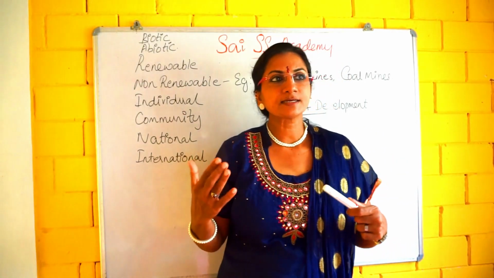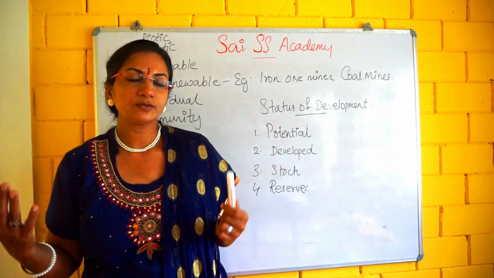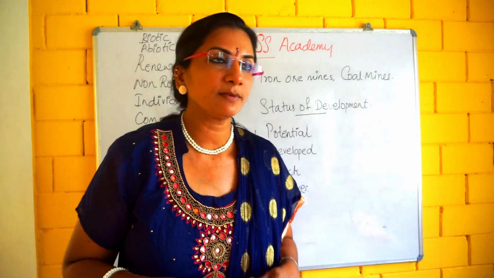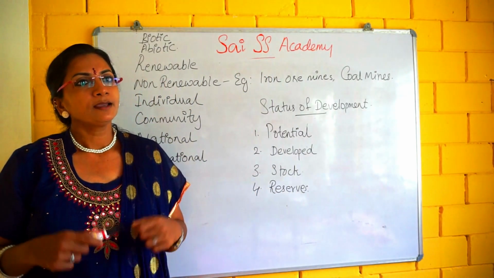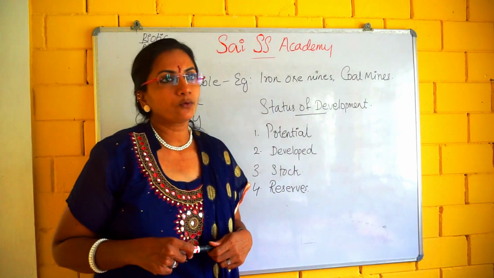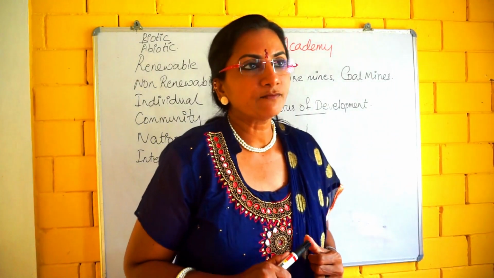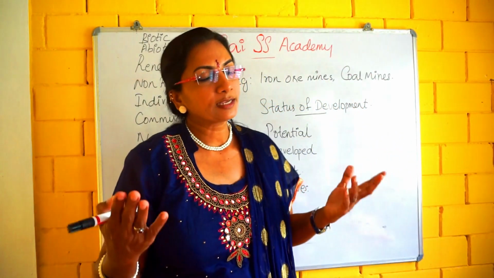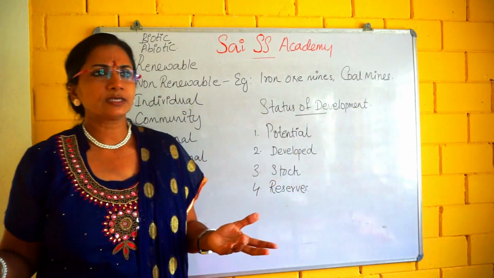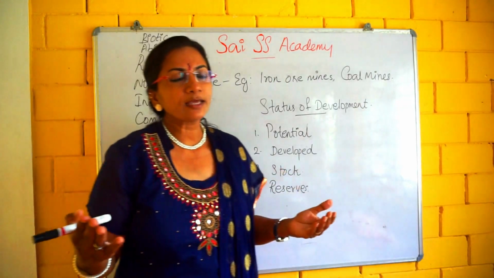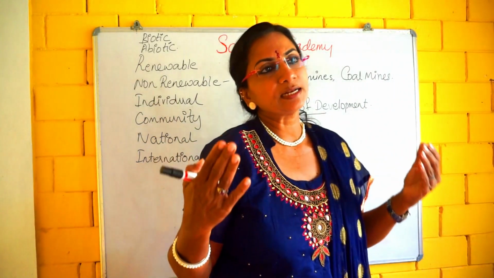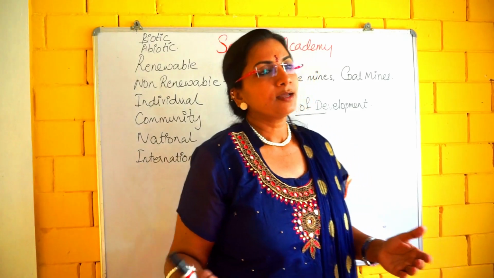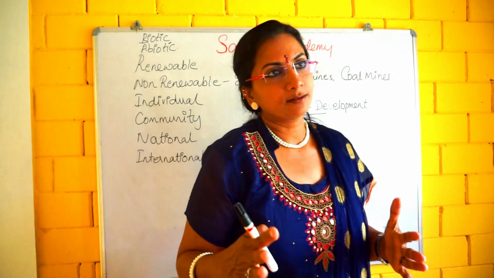For example, a dam is constructed against a flowing river. The dam supplies water to nearby areas for agriculture, for industries, for everything. But the reservoir also has the ability to generate electricity, though that has not been done.